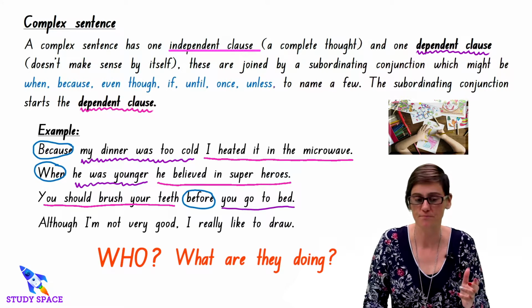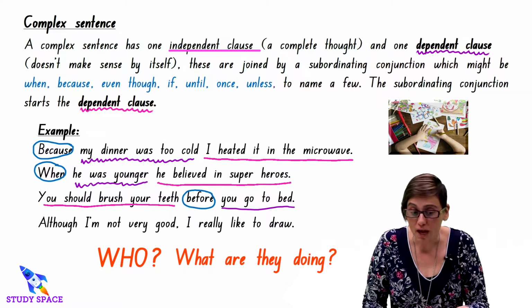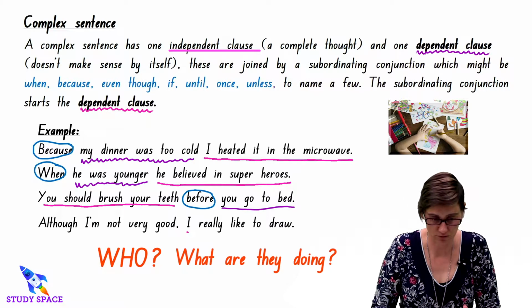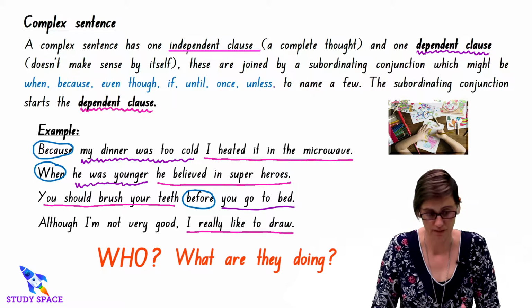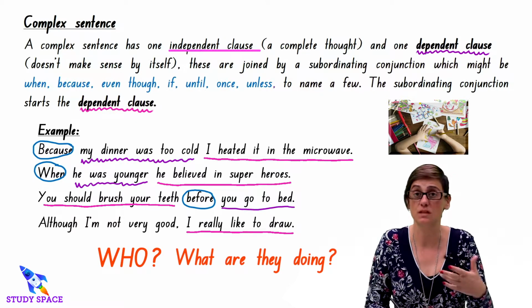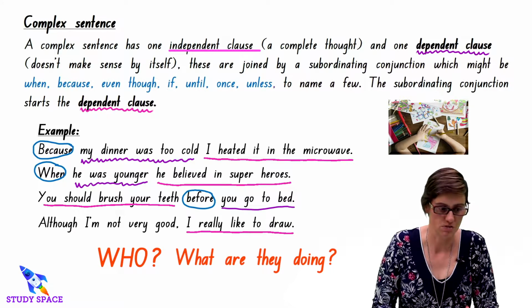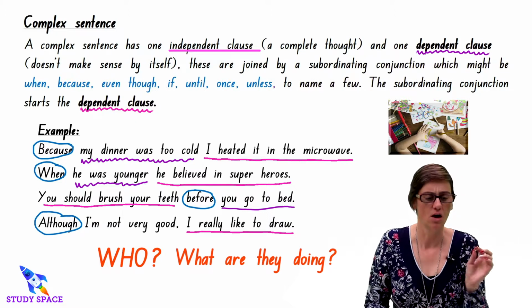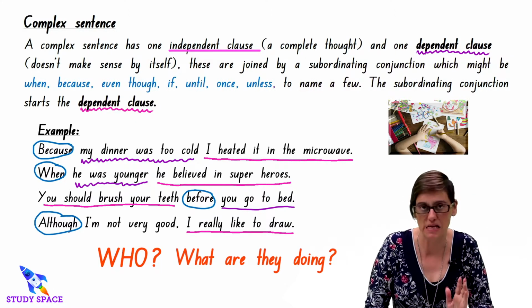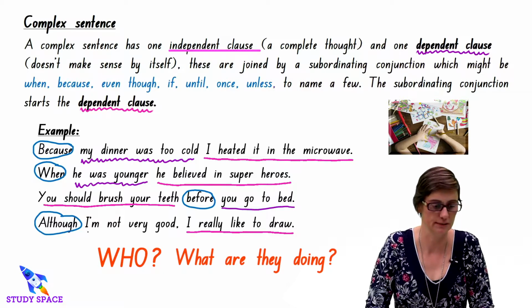I, and like is the verb, okay? So that's my independent clause. So we go back to the dependent clause. It starts with the conjunction, so we'll circle that. And I'm not very good is my dependent clause. It doesn't make sense standing by itself.